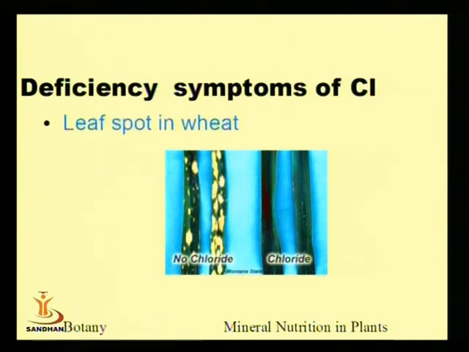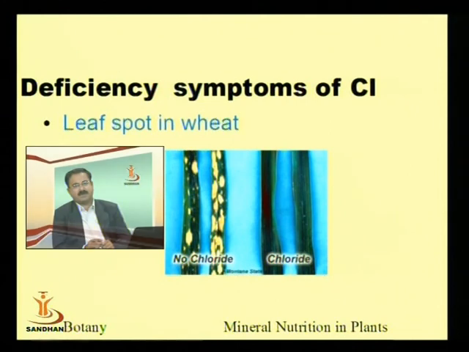Then there is leaf spot of wheat, which is generally not recognized as a mineral deficiency. People, even farmers, generally consider this leaf spot of wheat a disease caused by fungi or bacteria, and they start spraying pesticides.